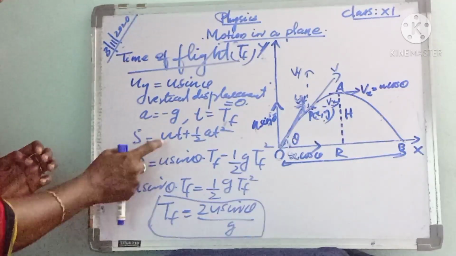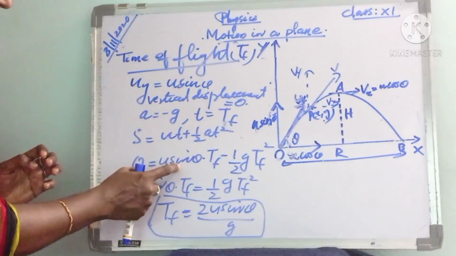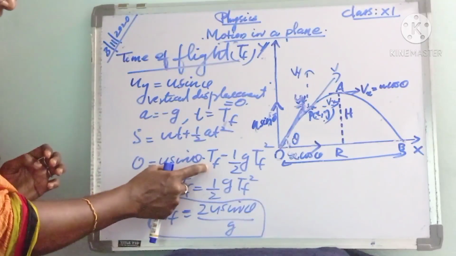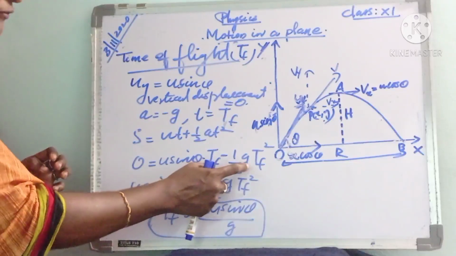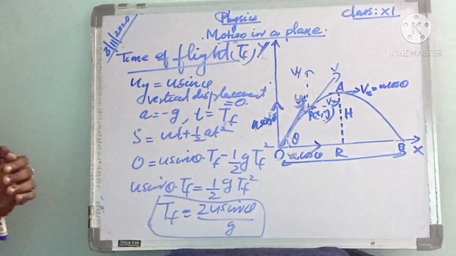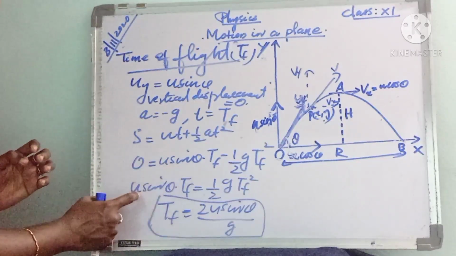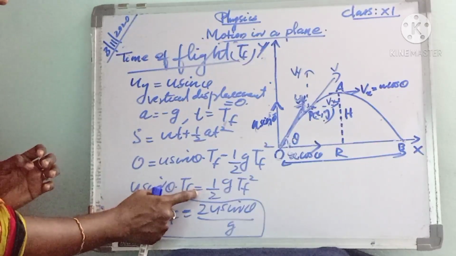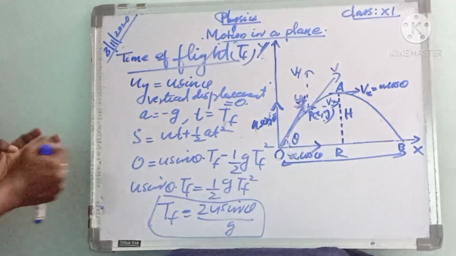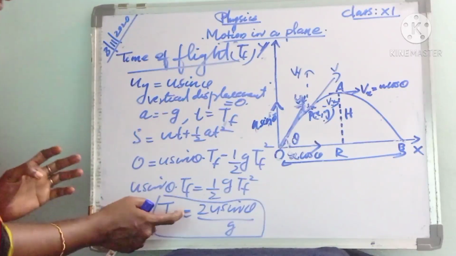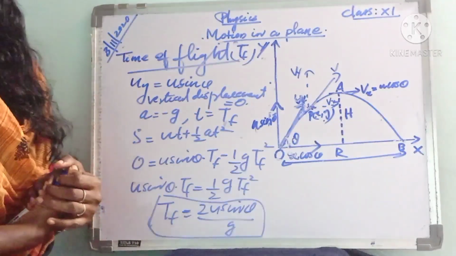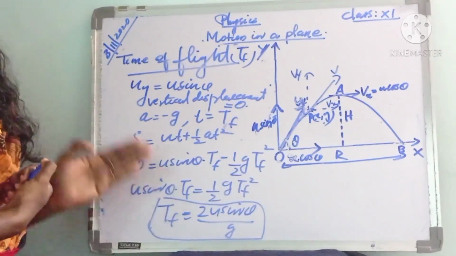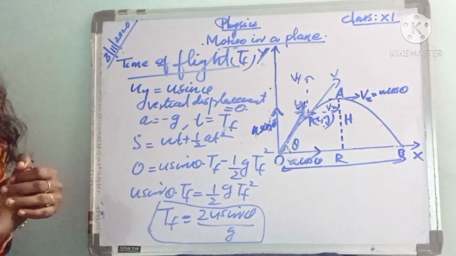So 0 equals, instead of u, actually u sin theta, then t, actually TF, then minus, because a is minus g, so minus half g TF square. Then this can be written as u sin theta into TF equal to half g TF square. From this, the time of flight TF is equal to 2u sin theta by g. That is the expression for time of flight.